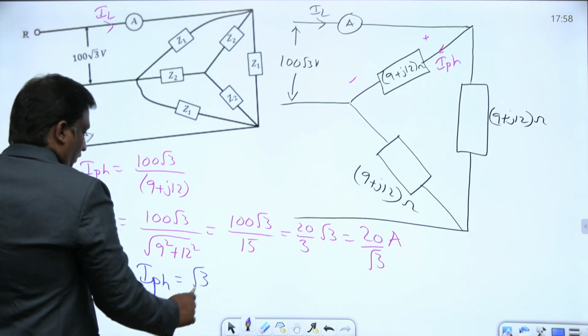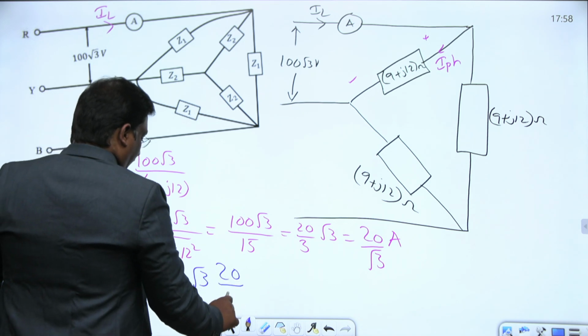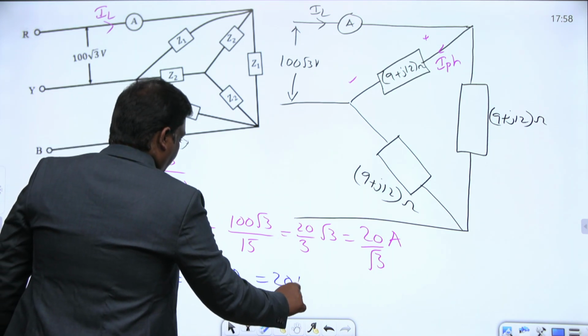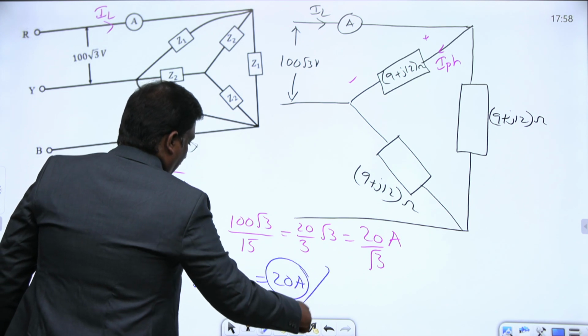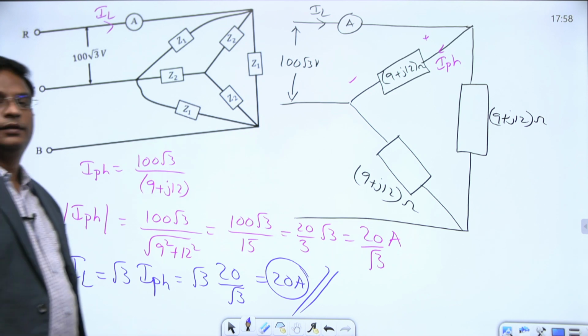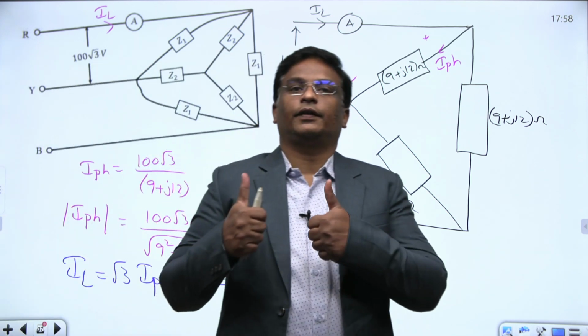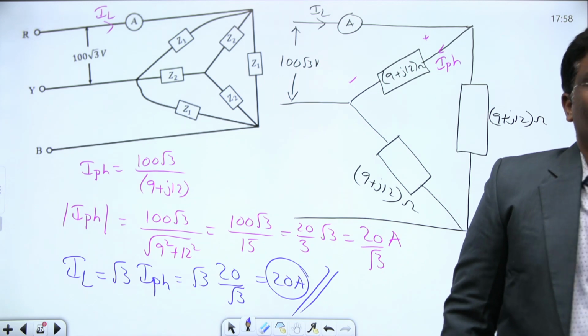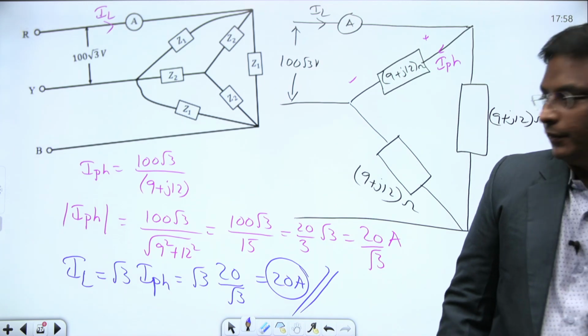Root 3 times 20 by root 3, root 3 cancels, this is 20 amperes. That's the answer. Very good, everyone. 20 by root 3 into root 3, 20 amperes.